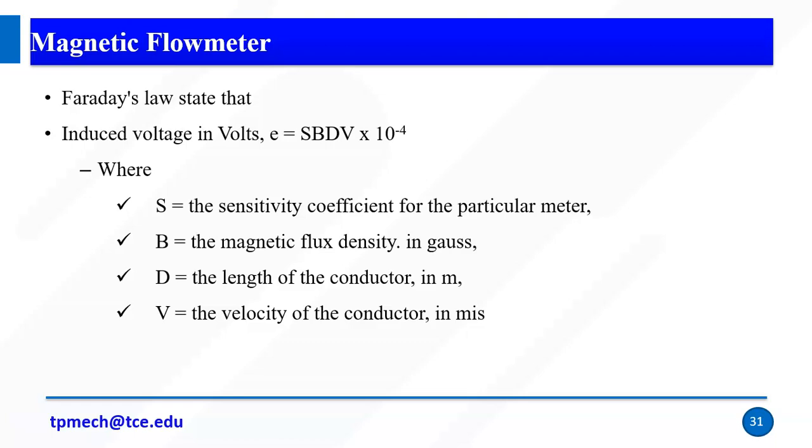Right, so if we calculate the sensitivity, we know the sensitivity coefficient, we know the magnetic flux value, and the length of the conductor. So E is the induced voltage. If we calculate the induced voltage, then we can calculate the velocity. From the velocity, we can calculate the volume flow rate, since we know the area.